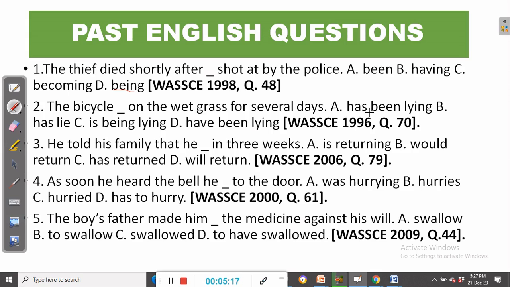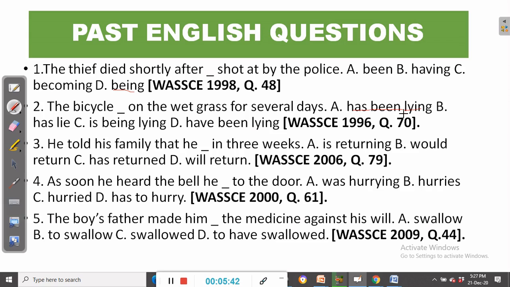The present perfect tense is used in talking about, of course, well, this has been lying. This is present perfect continuous, please. It's not the present perfect. The present perfect is used to talk about an action completed in the present.